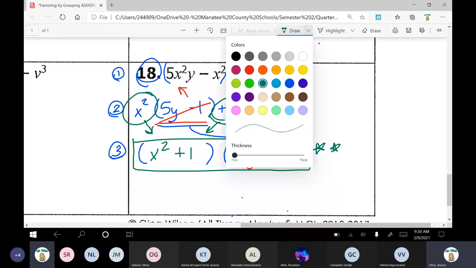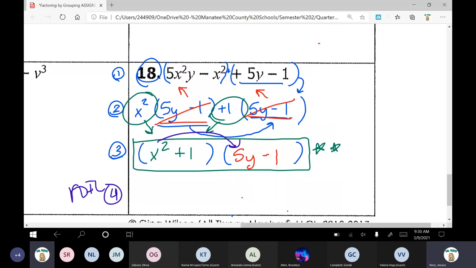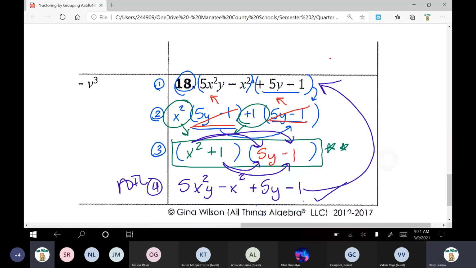Here, go back and FOIL it out to check your work. Step 4, FOIL. Okay, multiply your numbers, add your exponents, or put your variables next to each other. So now we have 5x squared y in ABC order. And then your outer, anything times 1 is just that anything, so minus x squared. And then your inner, anything times 1 is that anything, so plus 5y. And then your last, negative 1 times positive 1 is negative 1. It matches. We checked our work. Step 3, your final answer is correct. Okay? So I'm going to zoom out here so you guys can see everything we did.